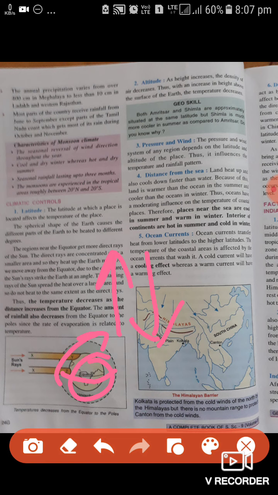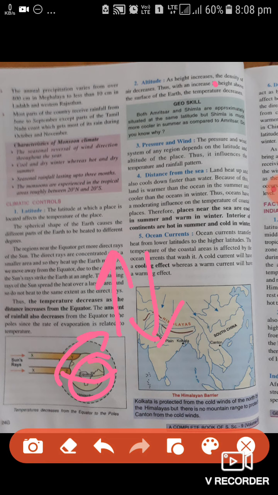The land heats up and also cools down faster than the water. Because of this, land is warmer than the ocean in the summer and cooler than the ocean in winter. So the places near the sea are cool in summer and warmer in winter, and the interior of continents are hot in summer and cold in winter. So distance from the sea also controls the climate.